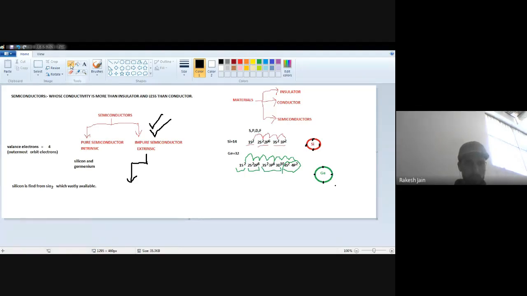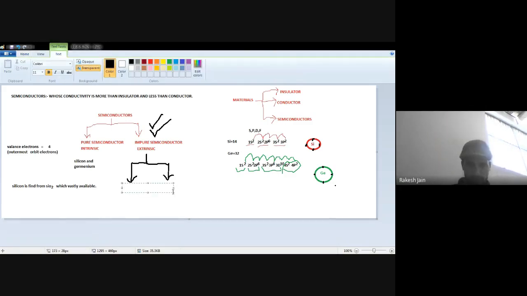So there are two kinds of impure semiconductors. One is P type and one is N type.